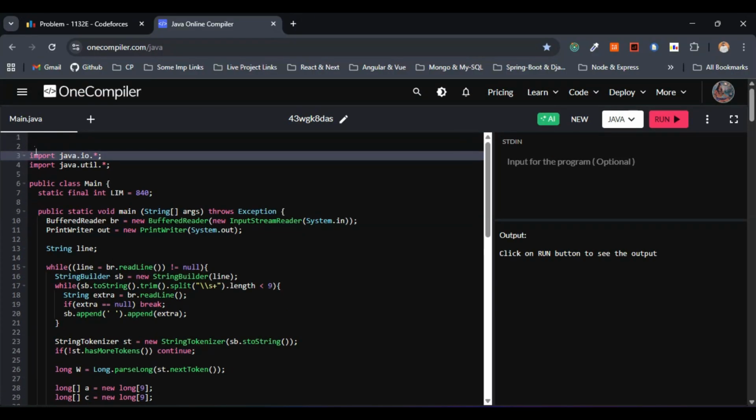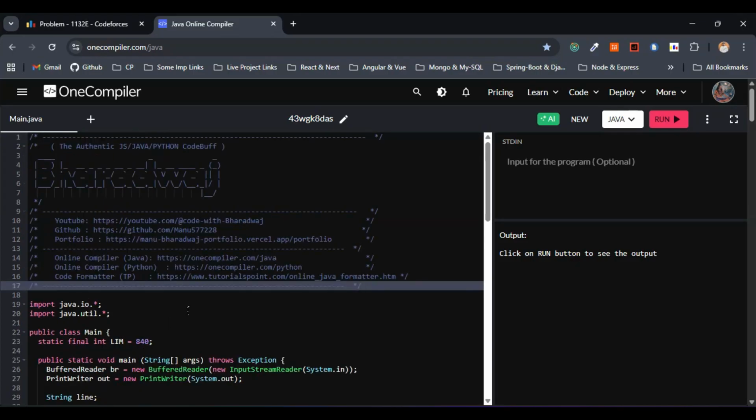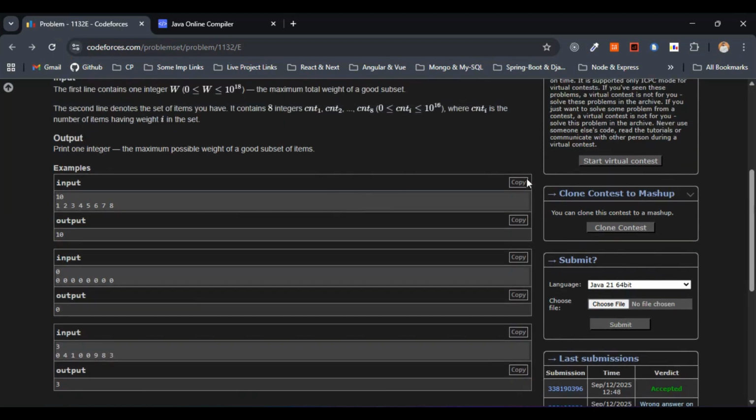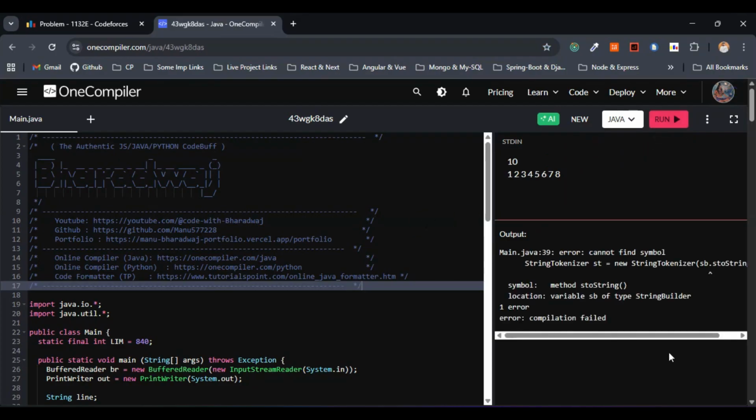Before this, let's check the code with different inputs. Let me copy paste the signature starter template. Let me paste it over here. This is fine. Let me copy this one. We have to get output 10, right? The same input we have made use of within the approach as well.